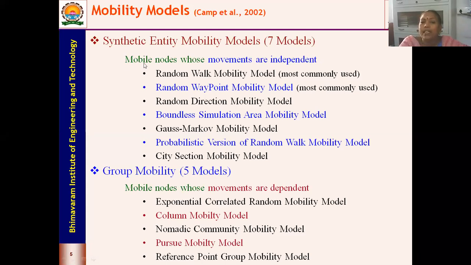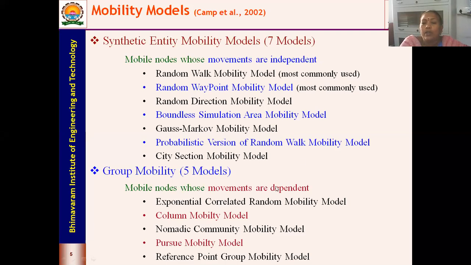So far, I'll be dealing with the random walk mobility model, which is the most commonly used model, and most researchers have used this through simulations. They have generated these models. And we have the random waypoint mobility model, which is also most commonly used. Then I'll go through the random direction mobility model. Then we have the boundless simulation area mobility model and the Gauss-Markov mobility model. So these 5 models I'll be explaining in detail.